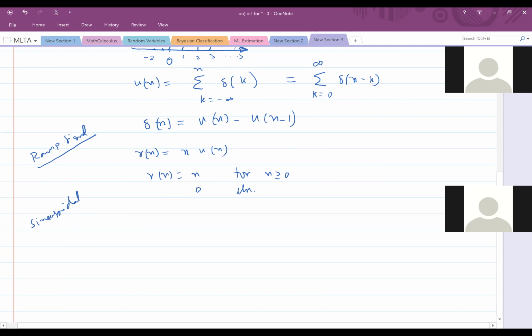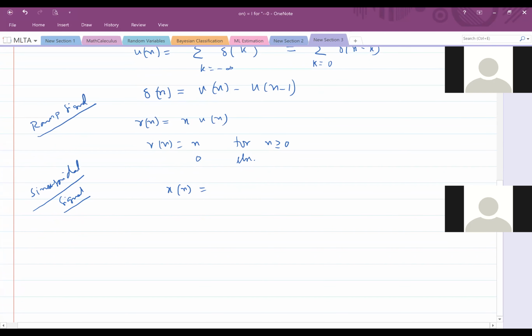Sinusoidal signals. Okay, we'll write with cos. Fine. So how do I write a cos signal? From now on I will write x of n. So how do I write a cos signal? Cos omega naught n.